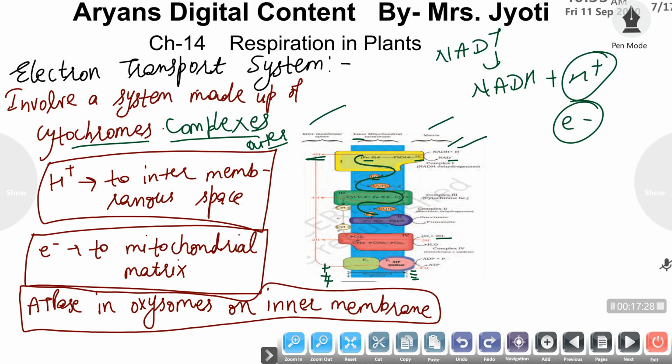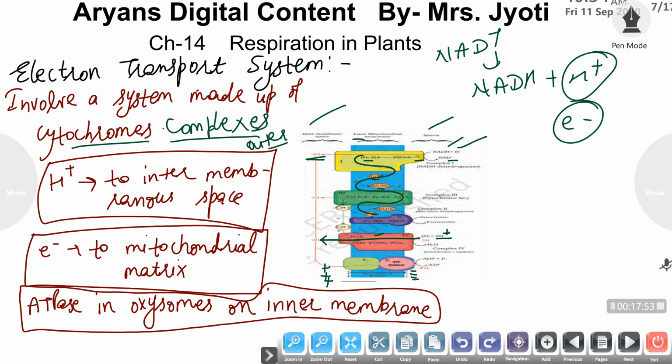When these electrons pass through this cytochrome complex, the water molecule dissociation also takes place. When this water molecule dissociates, then oxygen is consumed to oxidize the protons, and it results in the formation of H2O molecule, and this also releases some protons, and these protons are also transported to the intermembranous space through the cytochrome complex, but the electrons are picked up by this cytochrome complex.